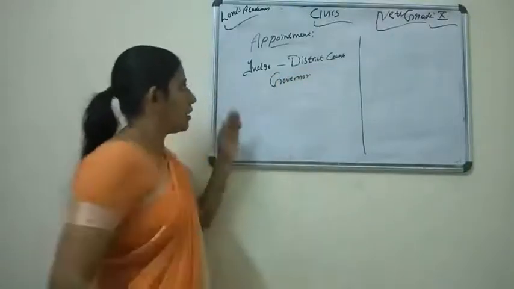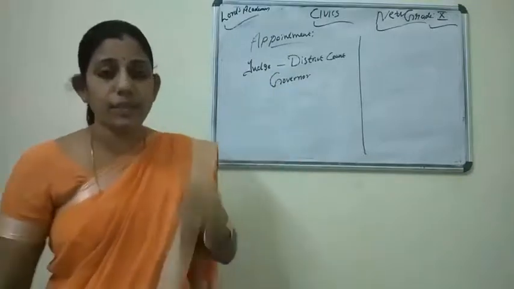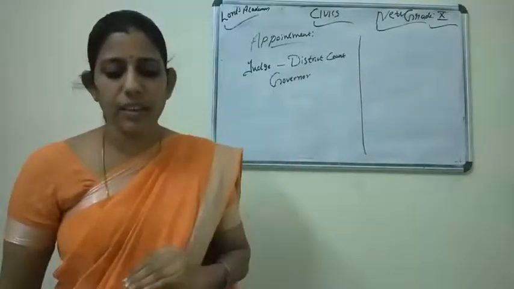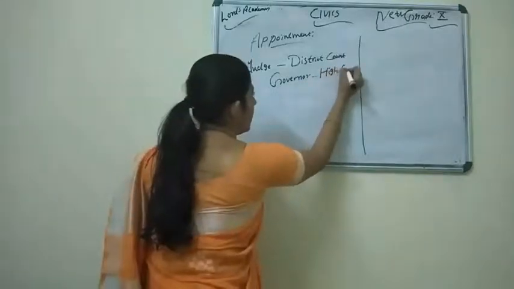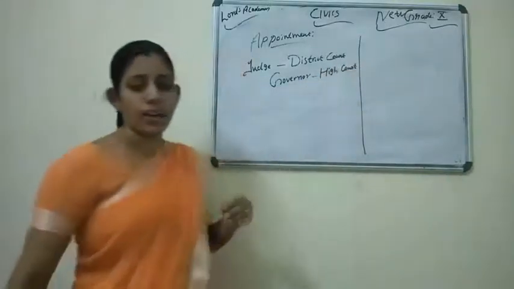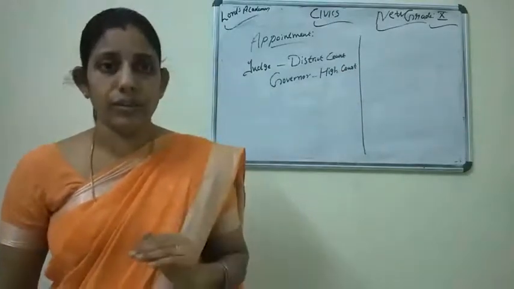Just note down. A judge of a district court is appointed by the governor of this particular state in consultation with whom? In consultation with the High Court of the state. And now what is the qualification for this judge?